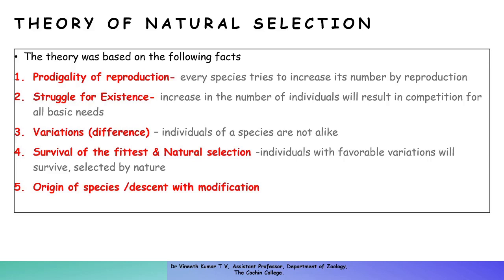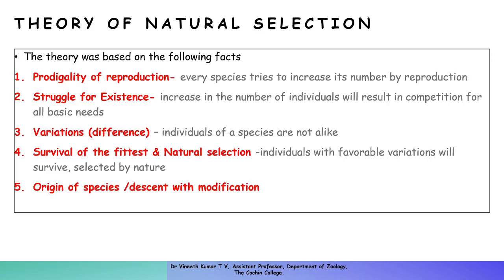In the last part of our discussion on the theory of natural selection, we discussed the key concepts and also the historical background of this particular theory. And today we are going to discuss the five major points of the theory of natural selection.